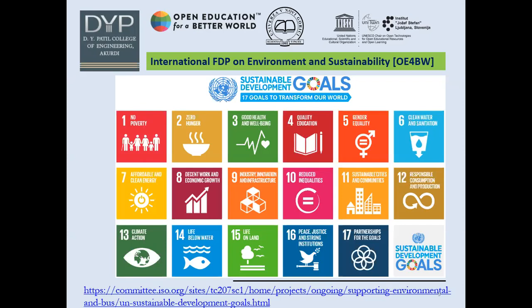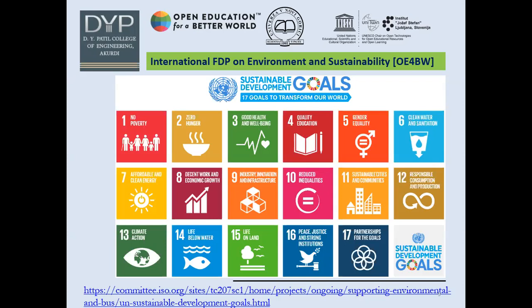The first one is no poverty, the second one is zero hunger, the third one is good health and well-being, the fourth one is quality education, the fifth one is gender equality, the sixth one is clean water and sanitation, the seventh is affordable and clean energy, the eighth is decent work and economic growth, the ninth one is industry, innovation and infrastructure.